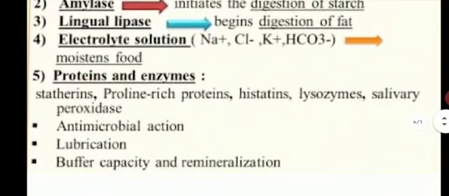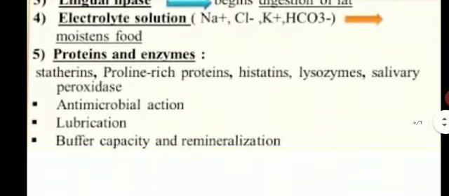Next composition is antimicrobial action. Saliva also has antimicrobial properties, which help to kill the microbes that enter through our mouth. Next is lubrication. As we have studied, saliva provides moisture and lubricates the food and the mouth.